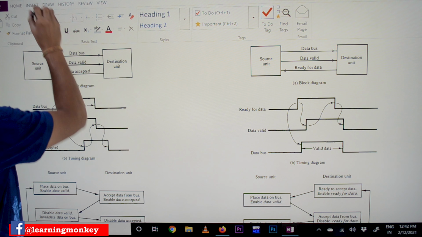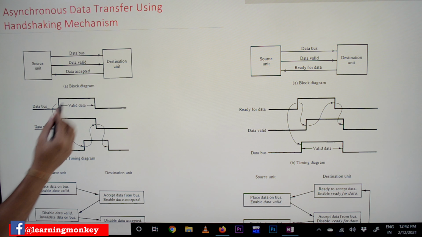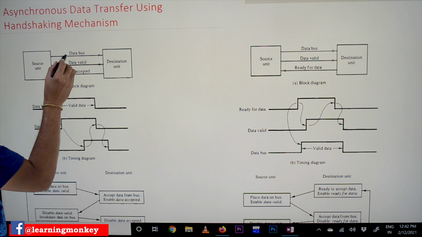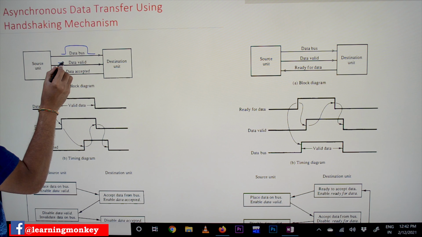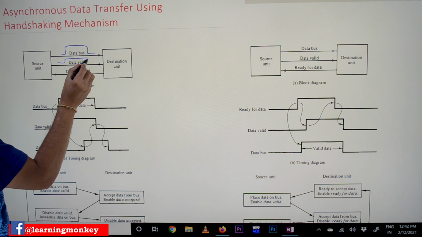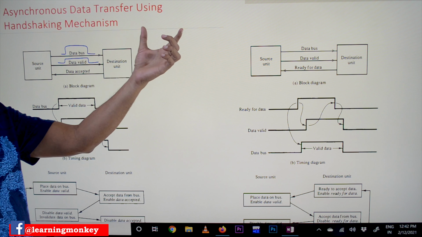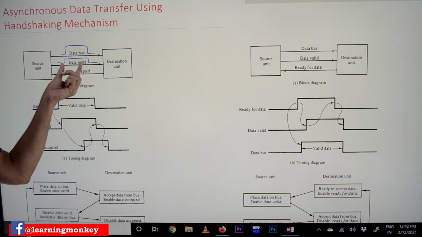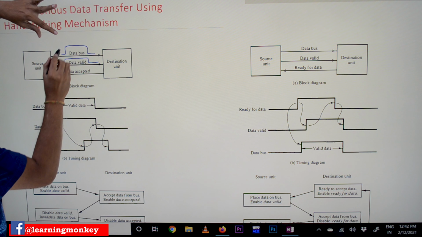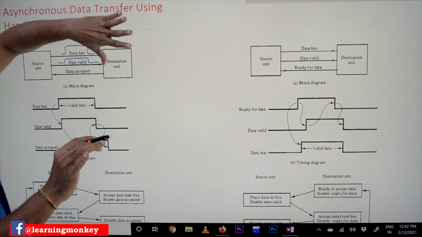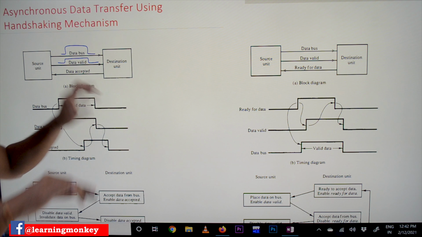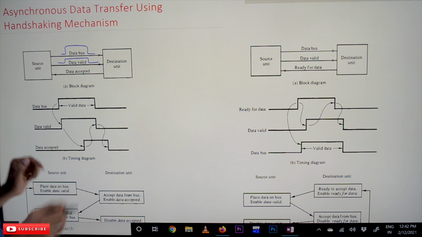In the previous strobe we have seen that the valid data will get transferred on the data bus, and at the same time a signal will also get generated, which we call the data valid signal. This is valid data, stating that this is the valid data that you have to consider. There we call it strobe. Here it is called data valid, which means that from here to here this is the data that you have to consider.